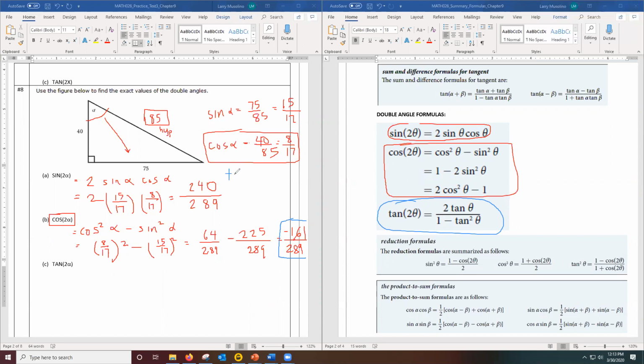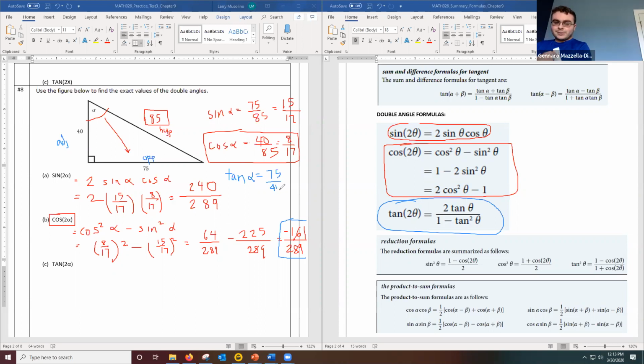Well, the tangent is opposite over adjacent. So the opposite side was 75 and the adjacent side was 40. So this would be 75 over 40. Then the 75 will be 15 and the 40 will make it 8. Good, 15 over 8.